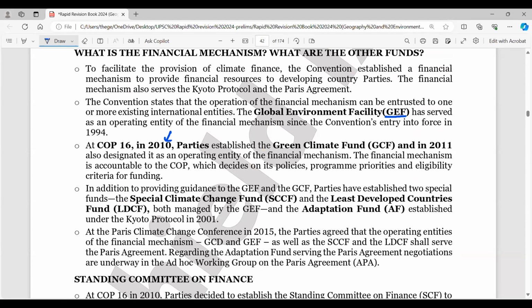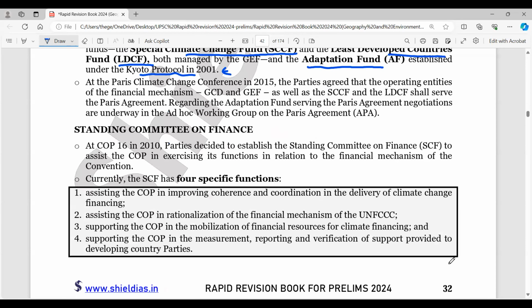And at COP16 in 2010, parties established the GCF, Green Climate Fund, and in 2011, it was designated an operating entity. So now what you observe, in addition to providing guidance to GEF and GCF, parties have two special funds as well, the Special Climate Change Fund, SCCF, and the Least Developed Countries Fund, LDCF, right? And there is another thing called the Adaptation Fund as well under the Kyoto Protocol, 2001. So remember these important terminologies for us to look into: Special Climate Change Fund, Least Developed Countries Fund, Adaptation Fund, GCF, GEF.